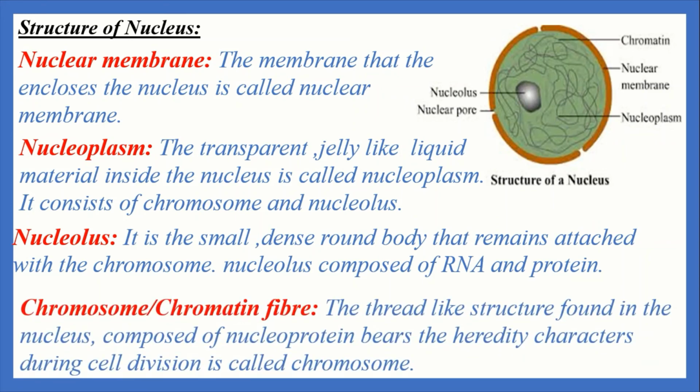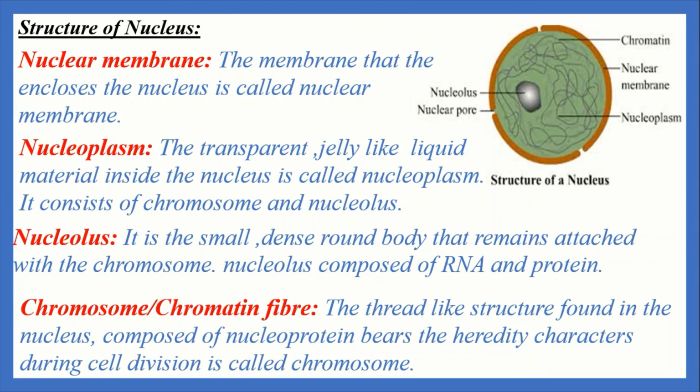Last one is chromosome or chromatin fiber. The thread-like structure found in the nucleus, composed of nucleoprotein, which bears the hereditary character during cell division is called chromosome. The term chromosome comes from two Greek words: chroma means color and soma means body.